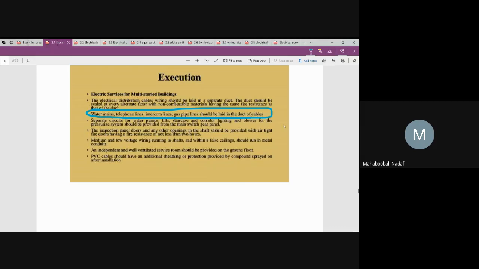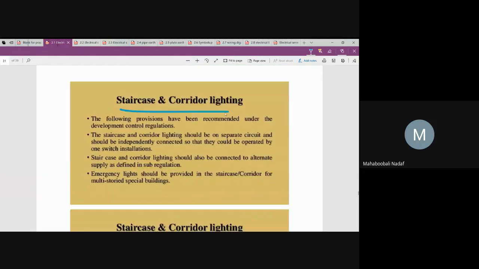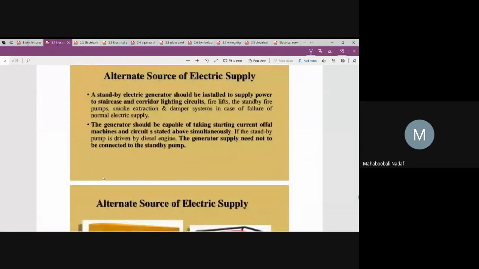Now, a very important thing is there should be separate circuits for corridor lighting and staircase lighting. That is the one thing. That is what is mentioned here: for staircase and corridor lighting, there should be separate circuits operated by separate switches. And also an emergency lighting system should be placed.